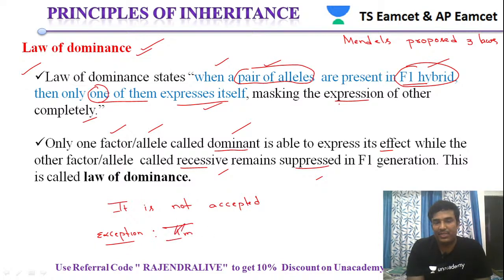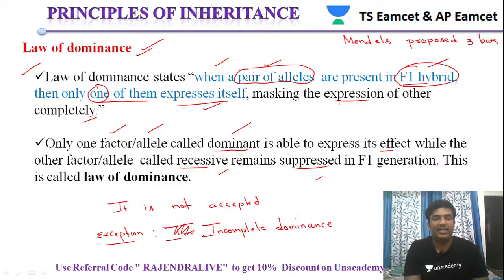We are going to discuss that in this class anyhow. Incomplete dominance is observed in some plants. So what is that incomplete dominance? See once again, the law of dominance tells that one pair of alleles is present in the F1 hybrid.